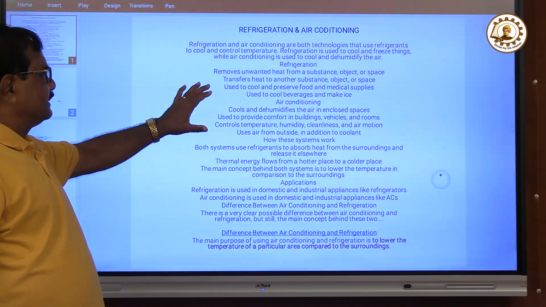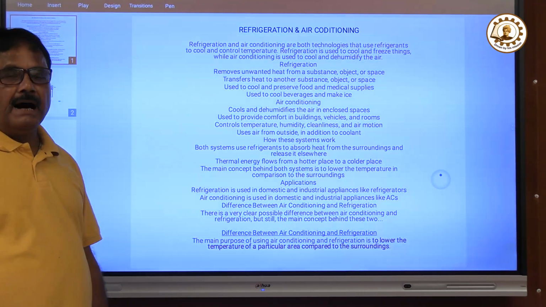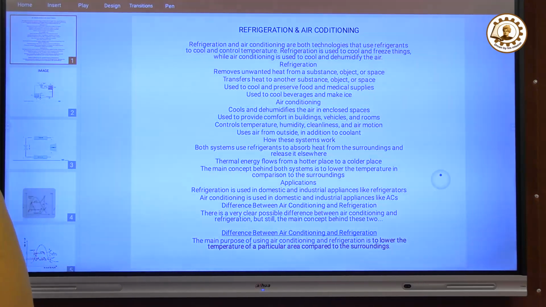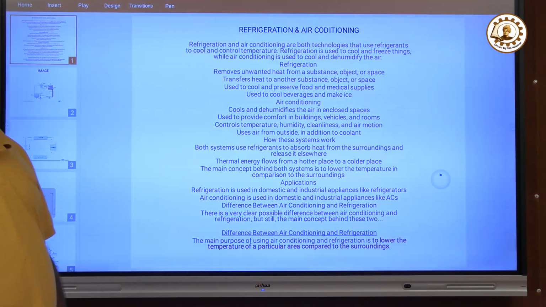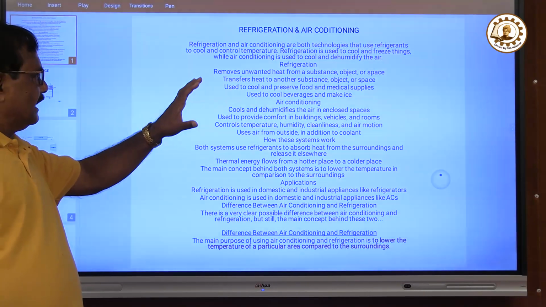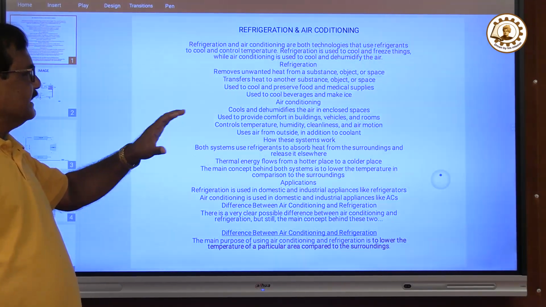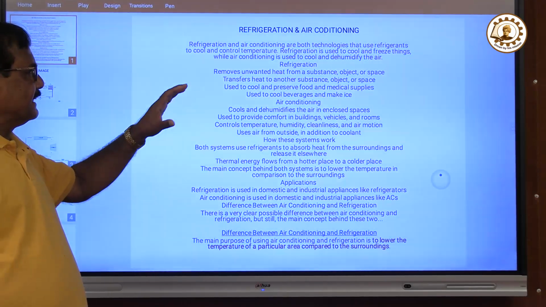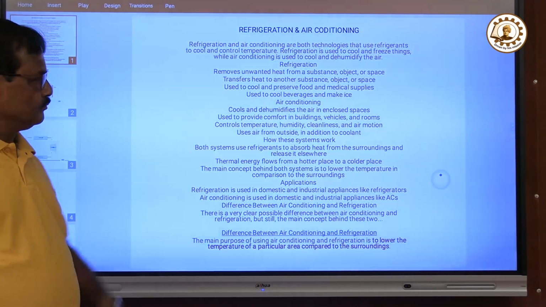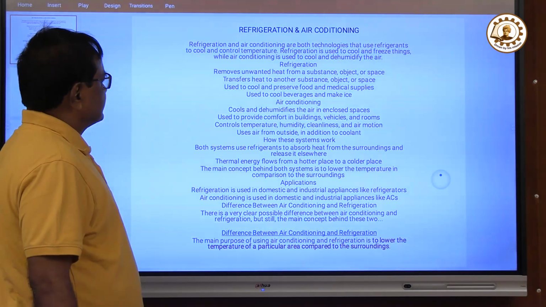It is very important, and we should know about air conditioning, and the demand for air conditioning and refrigeration engineers is growing in India day by day. Initially, the demand was mostly in the Middle East, but now in India, air conditioning and refrigeration is becoming very essential. So we will talk about refrigeration and air conditioning.